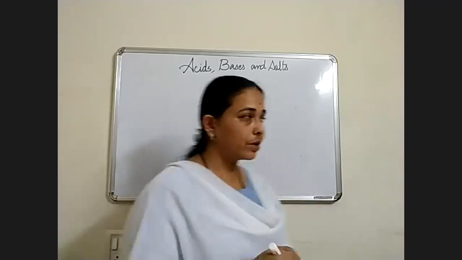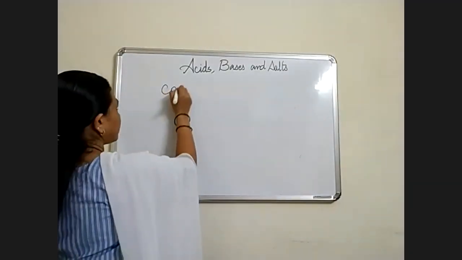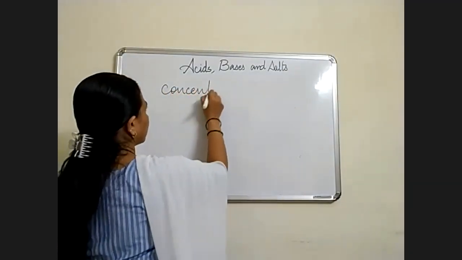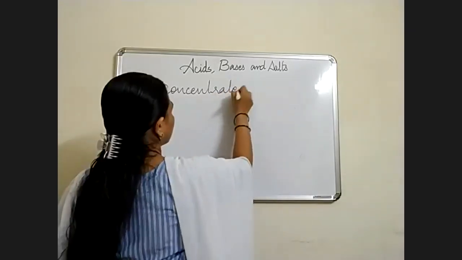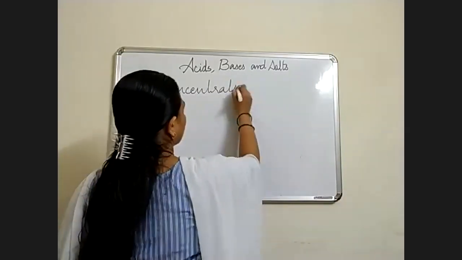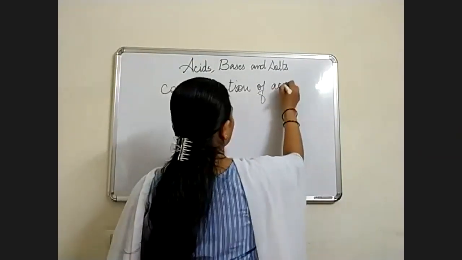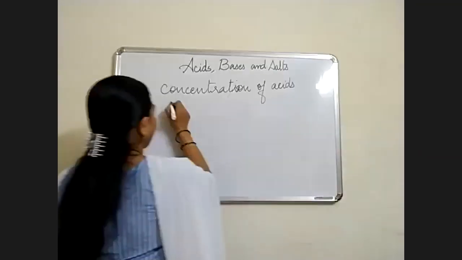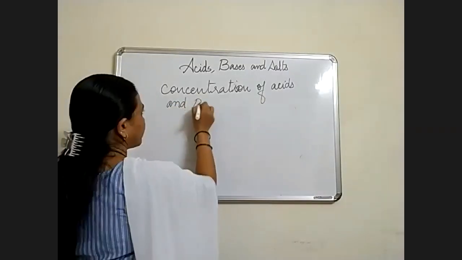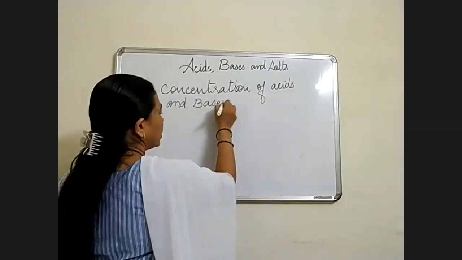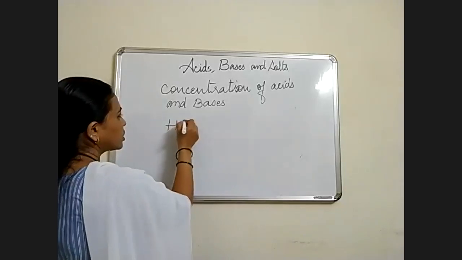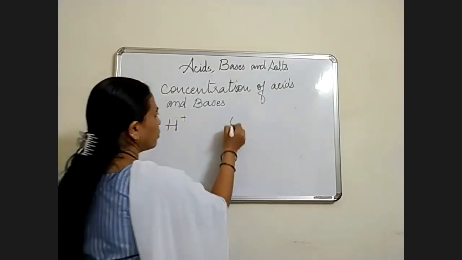When do we say the substance is concentrated? The substance is just H plus ion and OH minus ion.